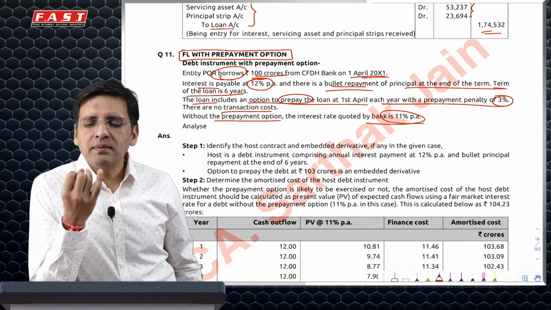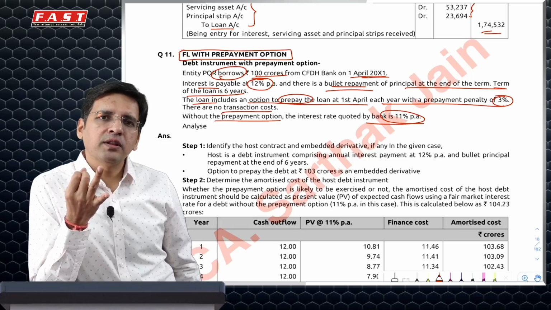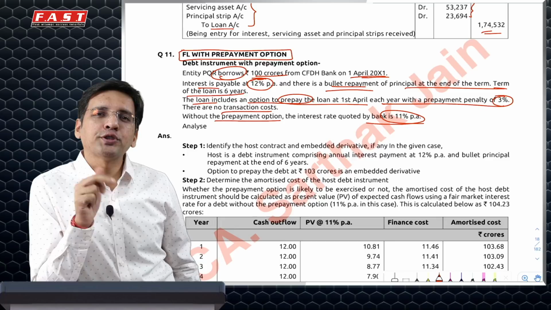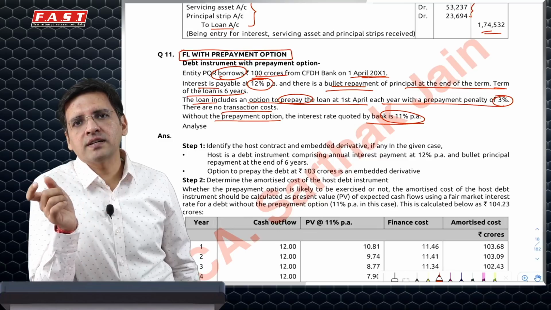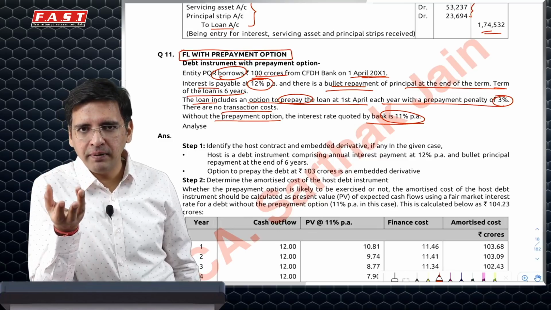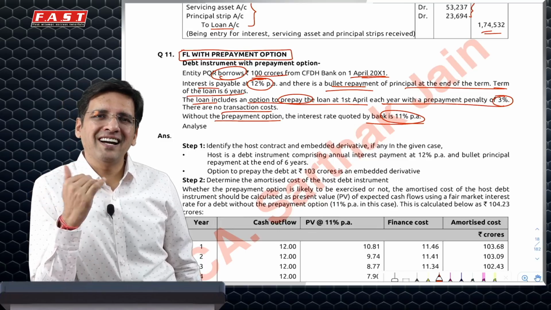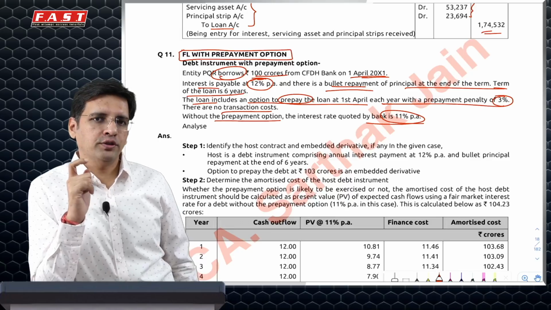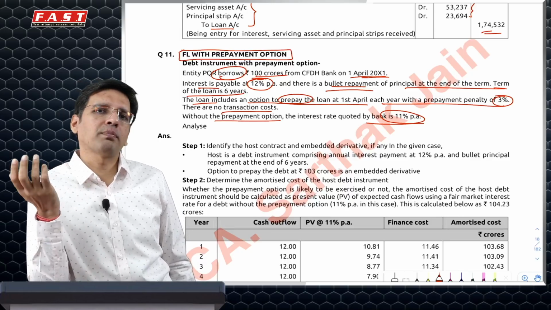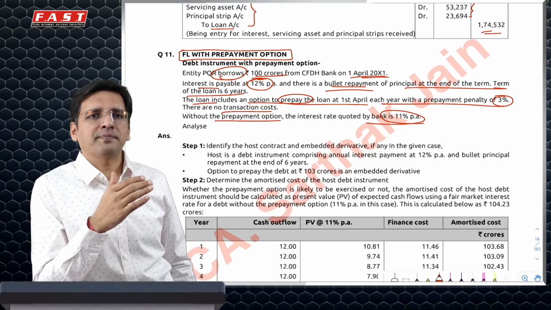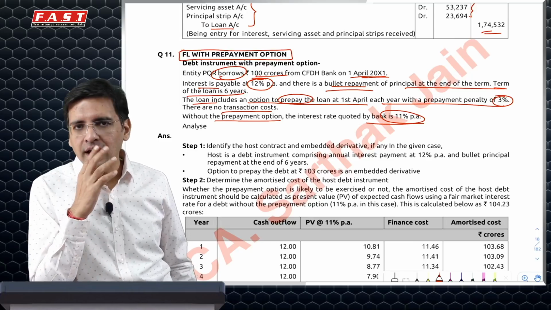It is a financial liability. I have paid an additional sum in this loan, and that is to get an option to repay this loan early. Is this not a financial liability plus a derivative, where the premium I have paid is to become entitled to be a holder of an option to prepay it early? And then it should be an embedded derivative. Split accounting should apply. Financial liability carried as per amortised cost and the derivative component carried separately.